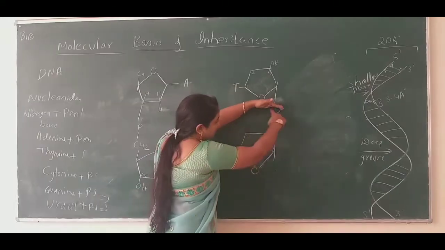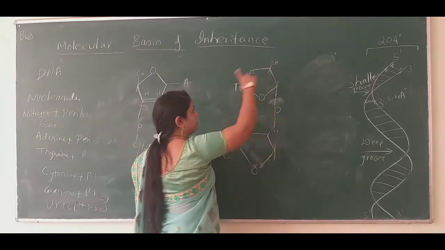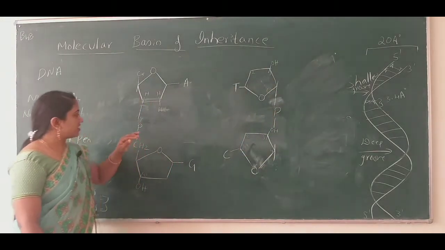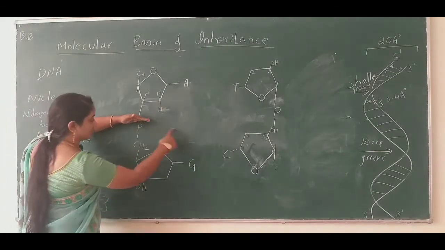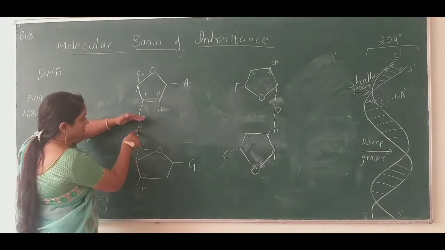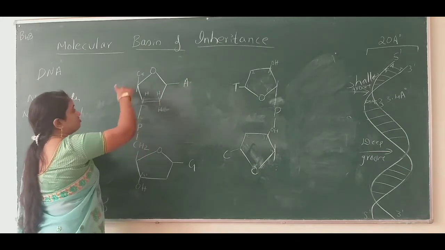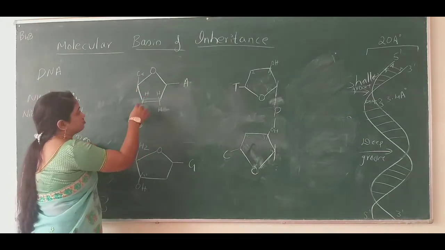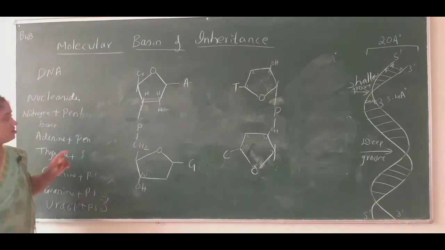Consider this as one nucleotide and this as one nucleotide. The phosphoric acid is attached here, look at this, to the 5th carbon atom, right, and to the subsequent nucleotide the phosphoric acid is attached by forming a phosphodiester bond.